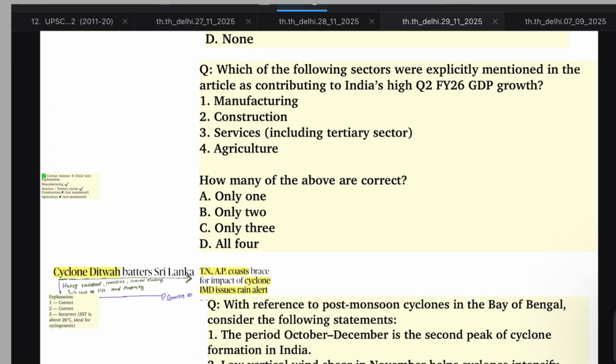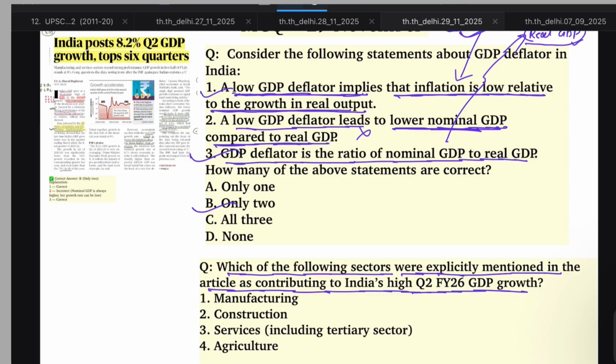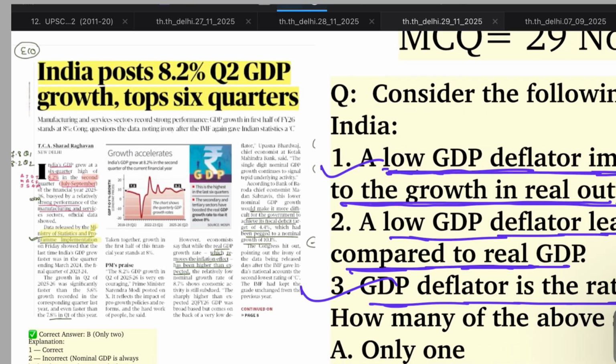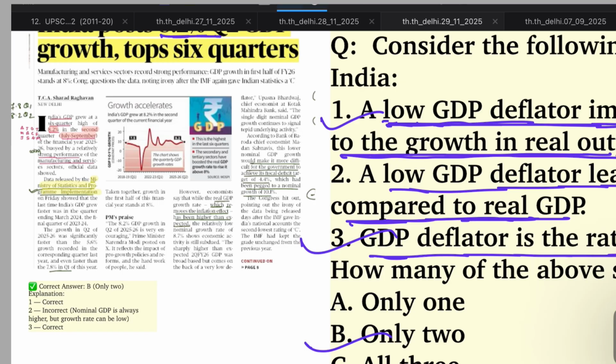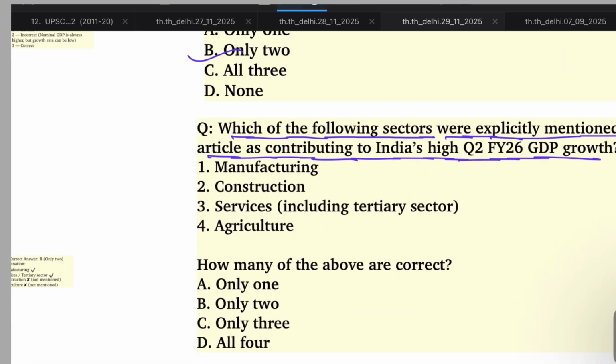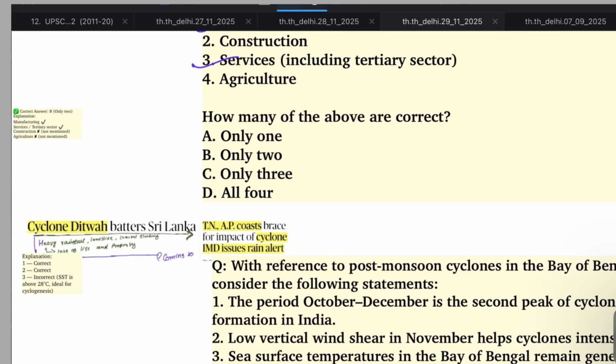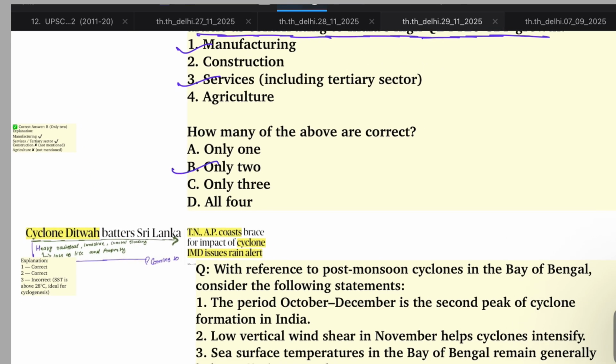Okay, next question. Which of the following sectors were explicitly mentioned in the article as contributing to India's high quarter 2 financial year 26 GDP growth? Quarter 2 GDP growth has been 8.2%. Which two are the contributing factors? The article already mentions manufacturing and services. Thus only 2 is correct.